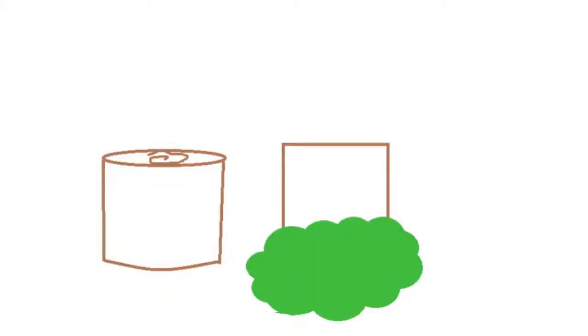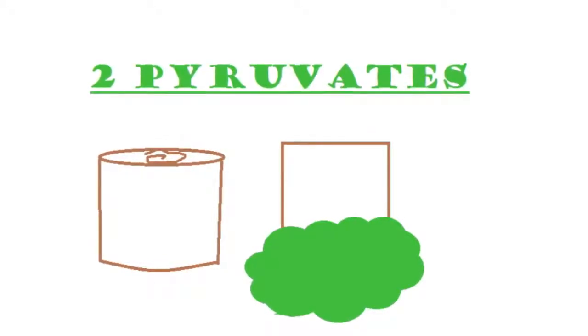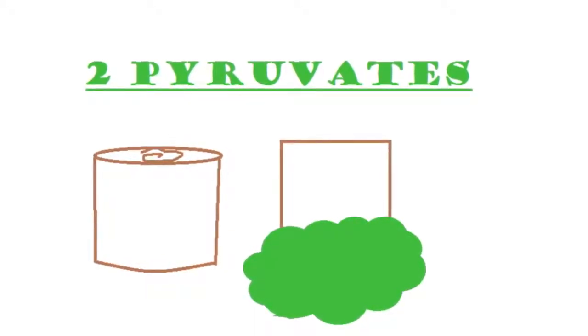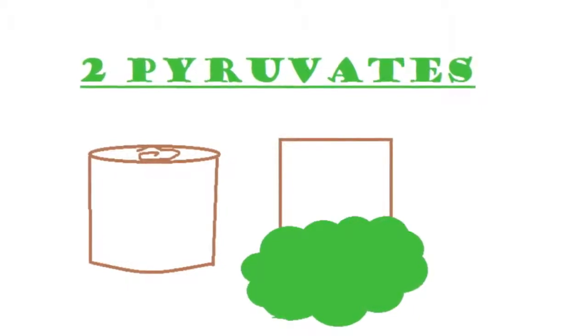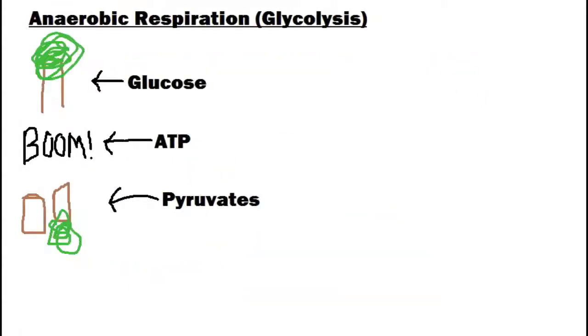The man cut the tree in half. This split tree represents two pyruvates, the glucose divided in two. So that was the anaerobic respiration or glycolysis comic. The tree represented glucose, the boom represented ATP, and then the split tree represented the pyruvates.